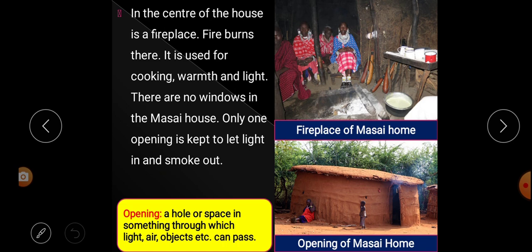So in this paragraph we learn that in the center of the house there is a fireplace, and the fire always burns, and it is used for cooking food, warming themselves and for light. There are no windows in a Masai house, and there is only one opening. That means only one door for light to get in and smoke to go out.